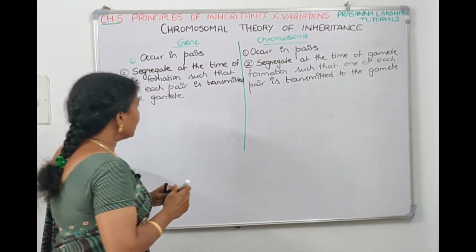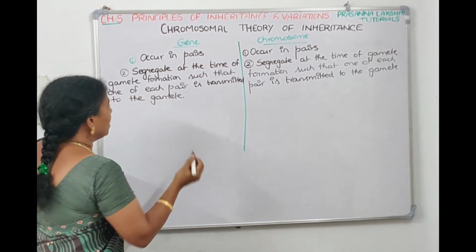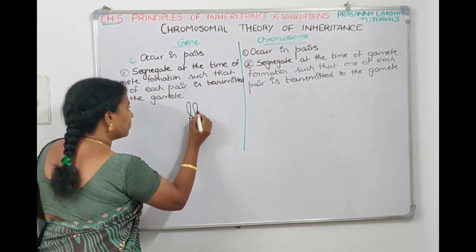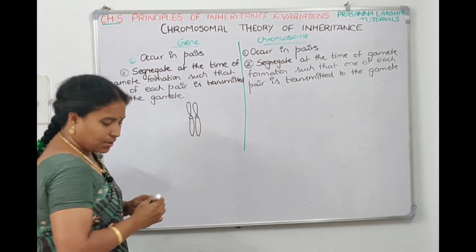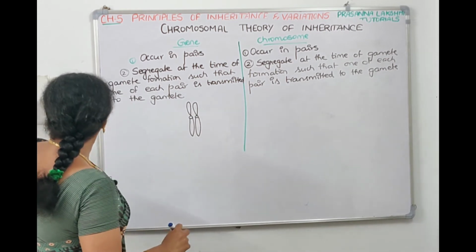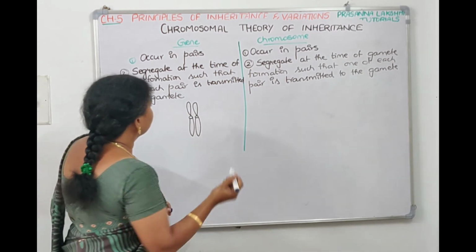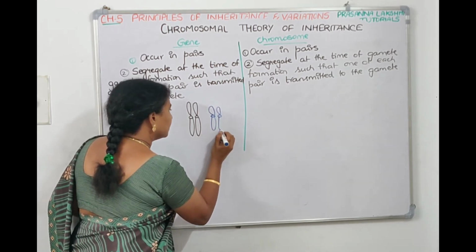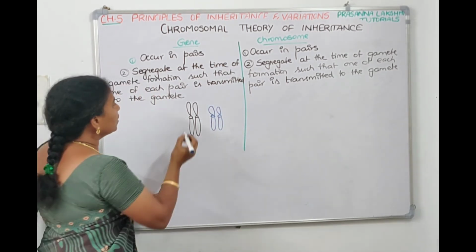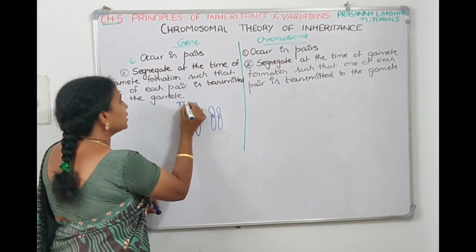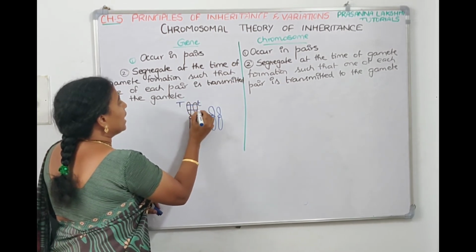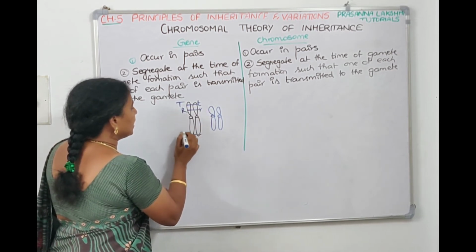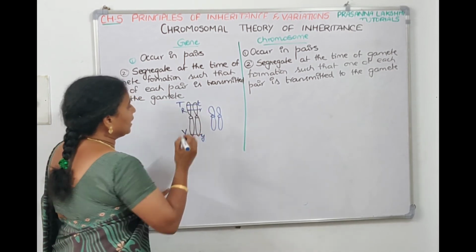Now let us try to understand one simple thing. So when we take a pair of chromosomes this way, and when we take another pair of chromosomes, right, so here if you see capital T and small t are there, and here capital R small r are there, and at this end capital Y small y are there.